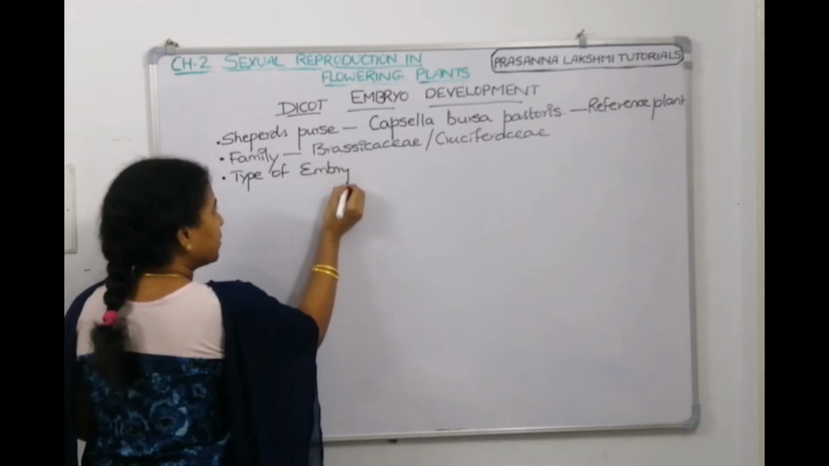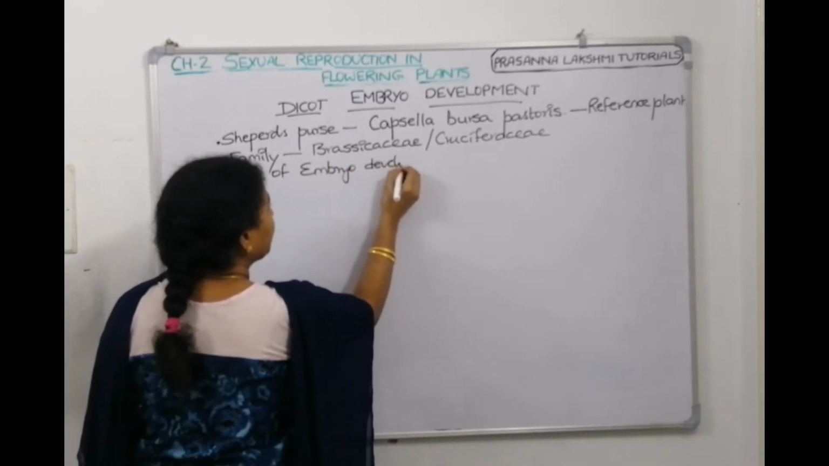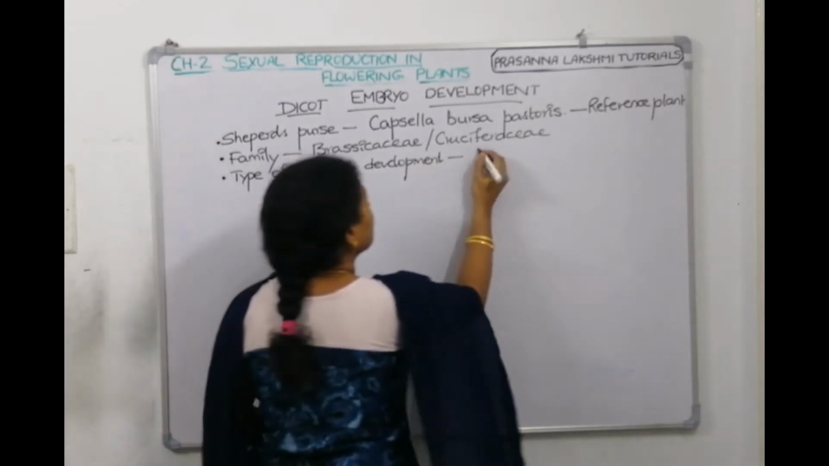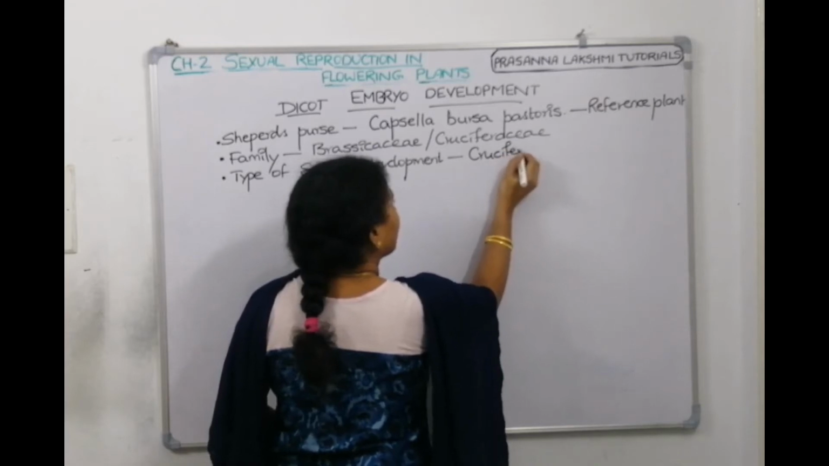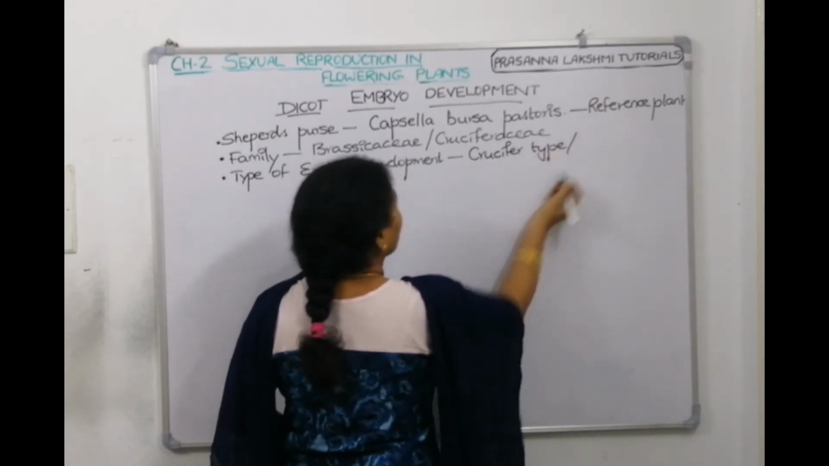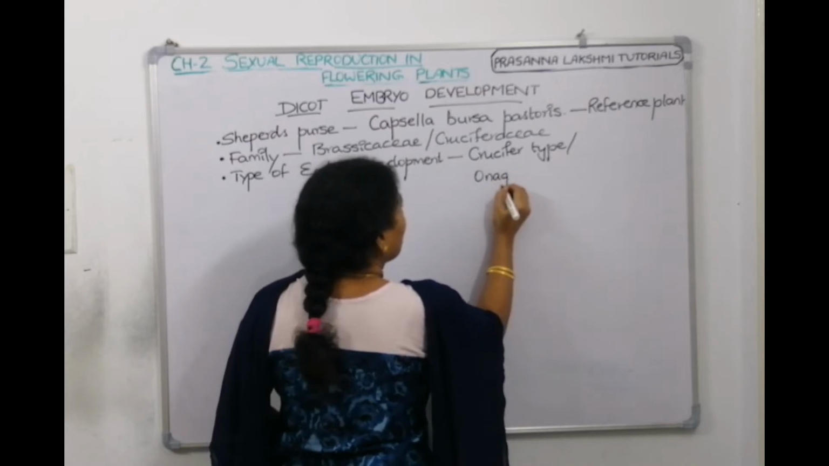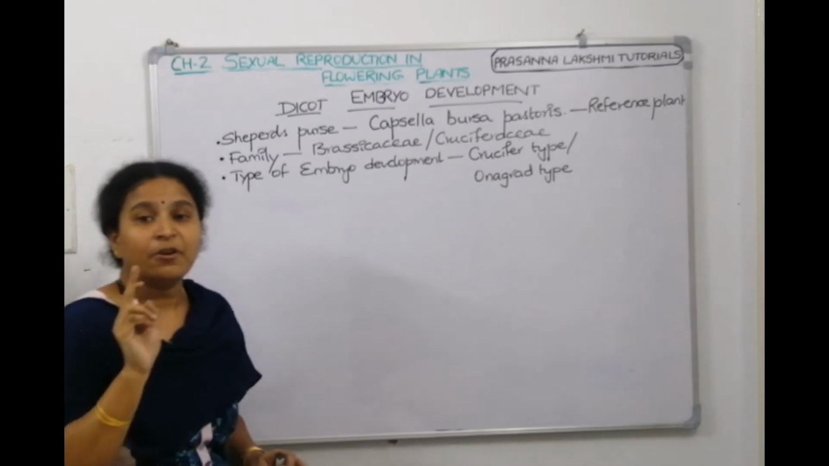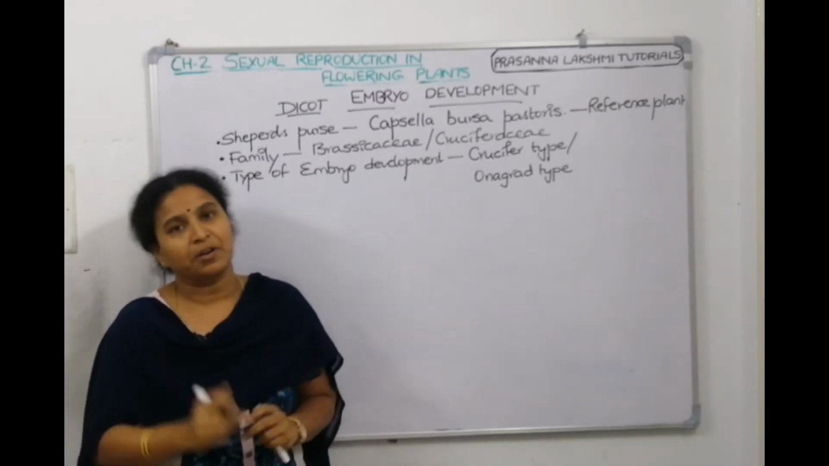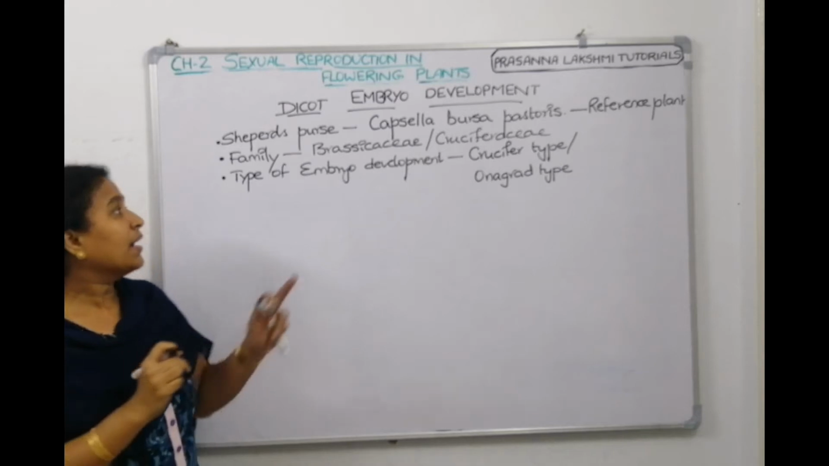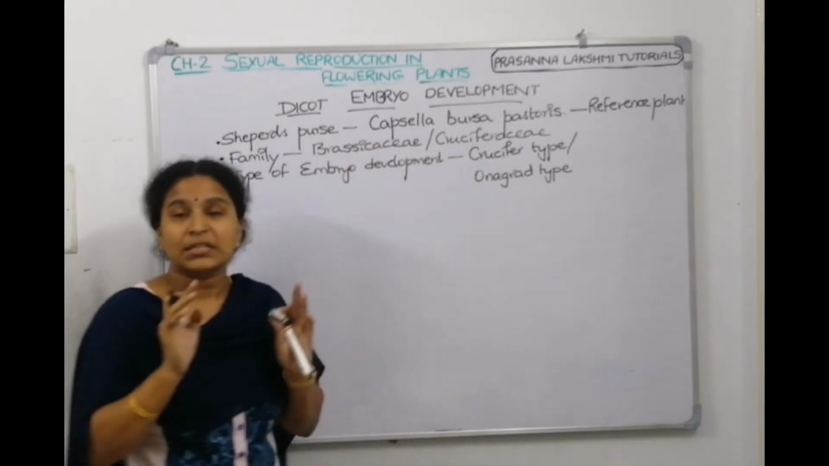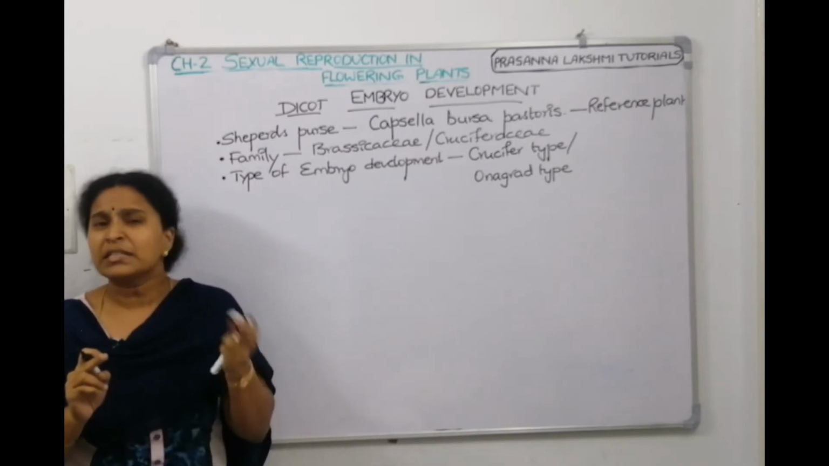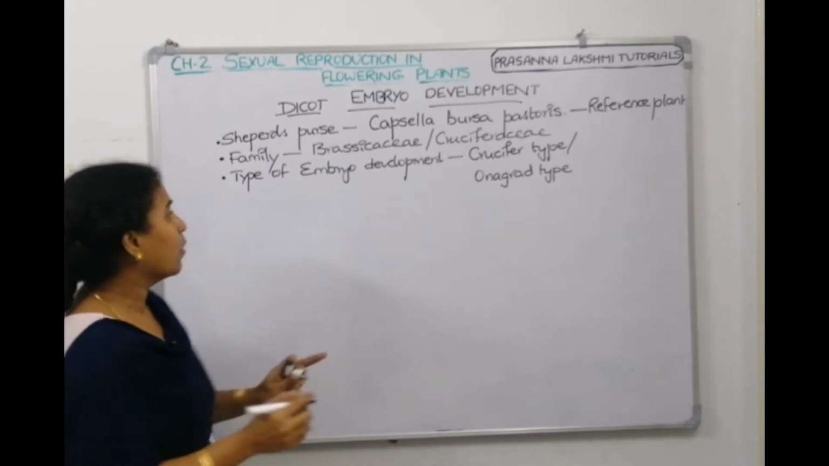there are many types of embryo developments, okay. So, here this type of embryo development, which is the most common type, is called crucifer type, or we can call it Onagrad type. It is called crucifer type or Onagrad type of embryo development, and we are taking the plant Capsella bursa pastoris as a reference plant to study, and the development of dicot embryo is endoscopic, we tell. I will tell you what is endoscopic.